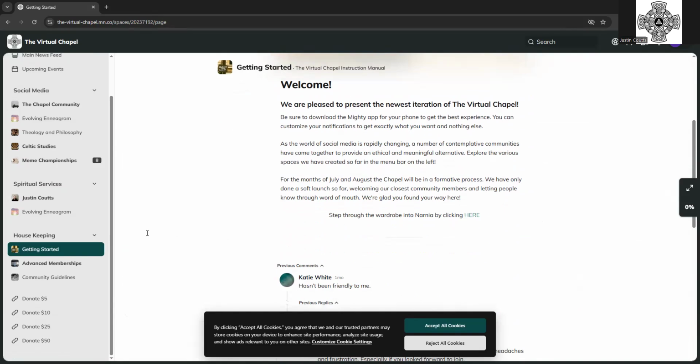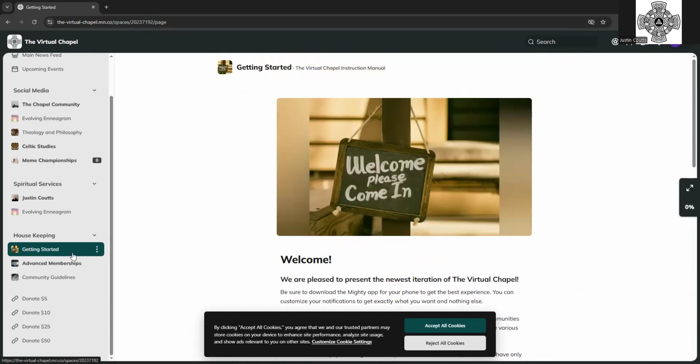And this is where everyone lands. And you can leave that space as well if you want to, if you're getting notifications from it or something like that. I don't know if you will, is the honest truth at this point, but you can do that.